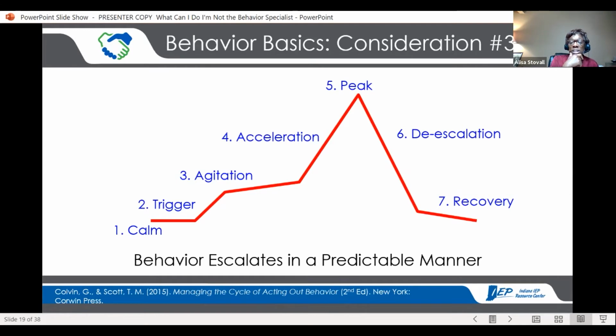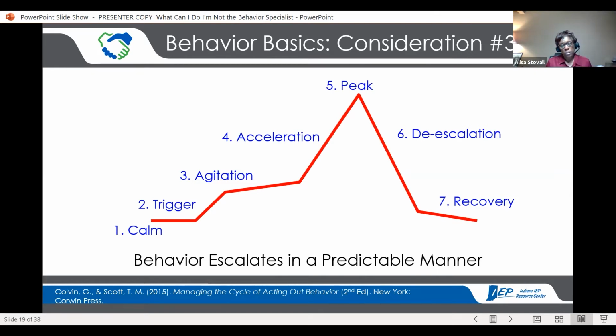It can't last forever. It can last a long time. And I've worked with kids where it's lasted a half hour or so, and then there's a de-escalation. The de-escalation is when the energy starts to fade. The critical piece of this is that if we're not careful, you can go back up to a peak if we don't let the de-escalation continue to settle in. And so this is a time when you might see a student is embarrassed about what just happened, or sometimes they're tired, but there's still some energy being expended, and we're trying to just let that die down just a bit.